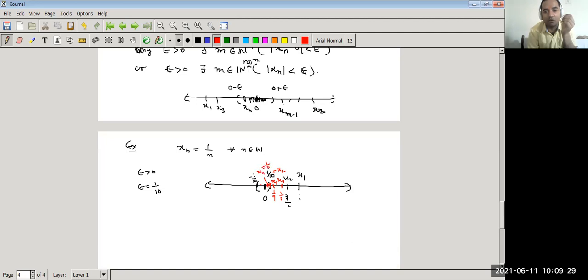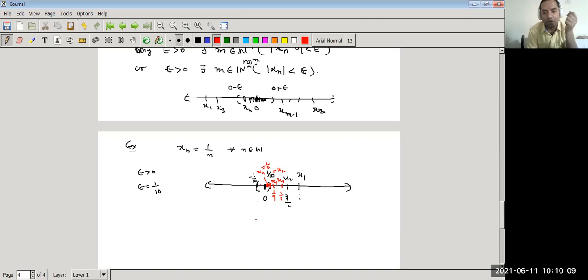And x12, all the terms greater than 11 lie close to 0. We can say the tail of the sequence after the 10th term lies in the interval -1/10 to 1/10. If the tail of the sequence lies in this interval after some finite number of terms, then we can say the sequence is convergent. Because it comes closer to 0, this sequence converges to 0. A sequence which converges to 0 is said to be a null sequence. So this is a null sequence.